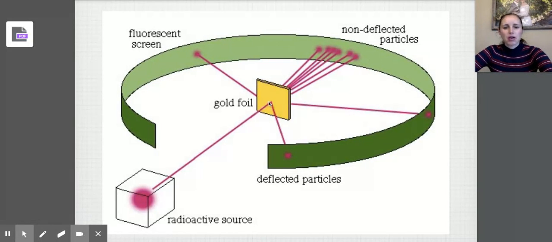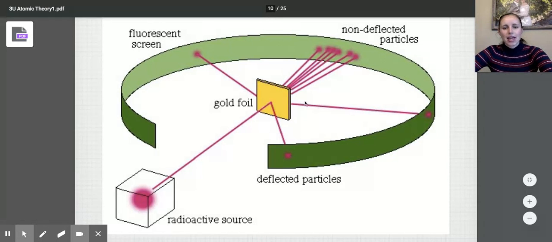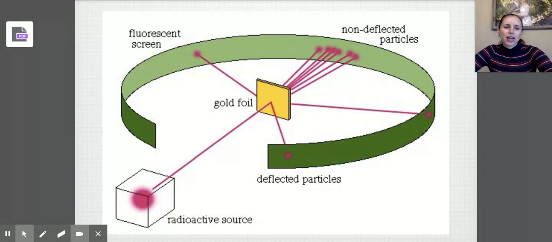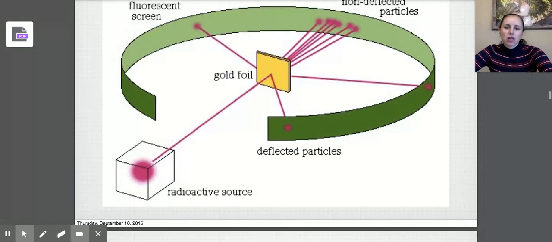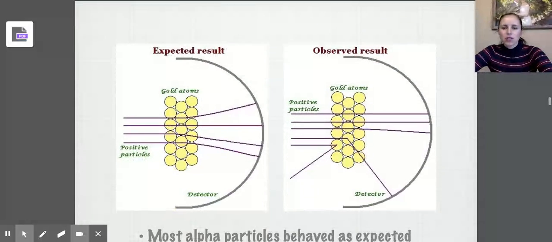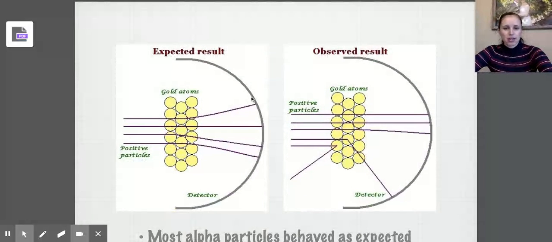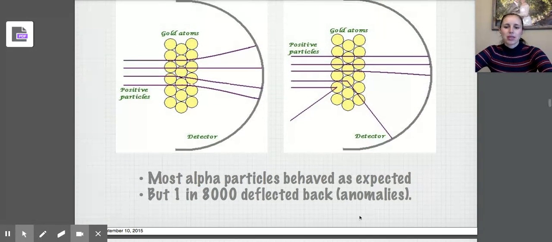He expected the particles should be able to pass through, and then he found that several of the particles actually didn't pass through. They actually were reflected or deflected, almost like they hit something solid. So the expected result that Rutherford was expecting to see was particles should pass right through. And what he found is that most particles passed right through, but some were either reflected or deflected like they were hitting something solid.